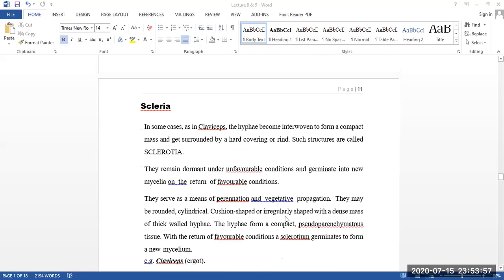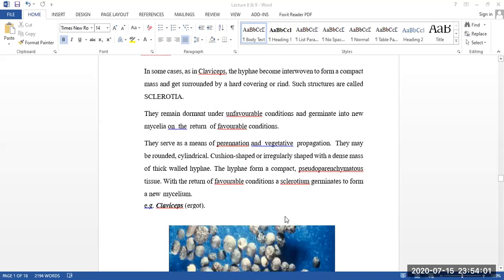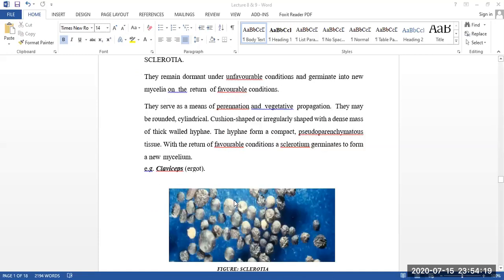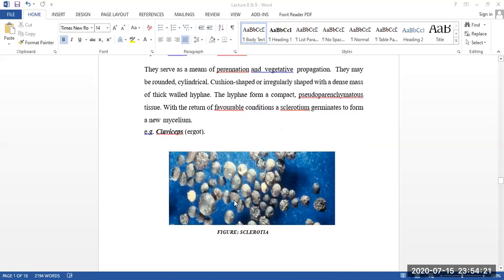Then our last one is called sclerotia, vegetative reproduction. So what happens there? In this reproduction, the hyphae become interwoven to form a compact mass and get surrounded by a hard covering, and such structures are called sclerotia. You can think of it like stones. Within this stone-like structure there is some fungus, some mycelium.